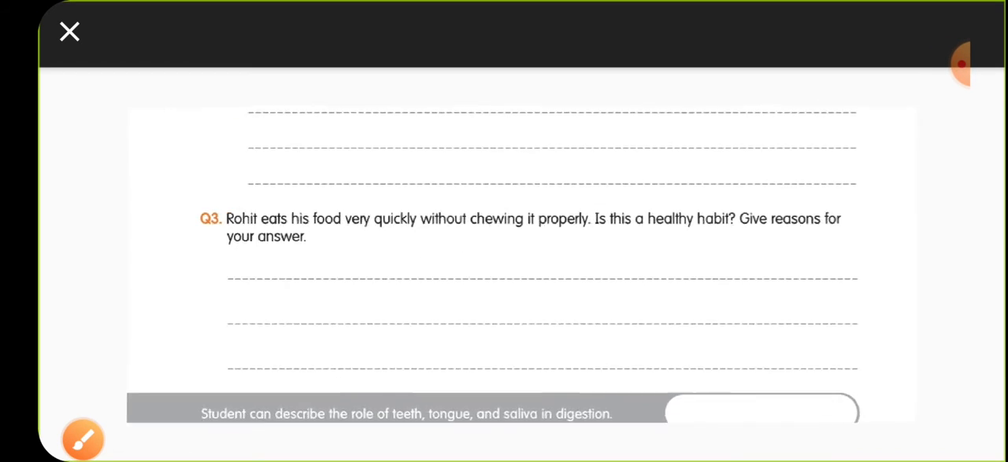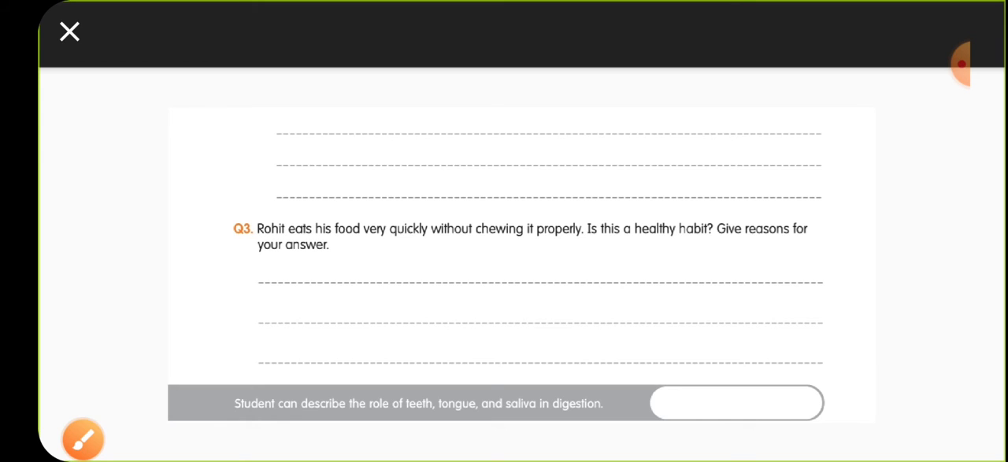Now the third question: Rohit eats his food very quickly without chewing it properly. Is it a healthy habit? Give reasons for your answer. Eating without chewing the food is not at all a good habit, because chewing makes the food into smaller pieces, which later mix with the saliva properly and become a paste. When you chew the food material, only then is the food digested properly.